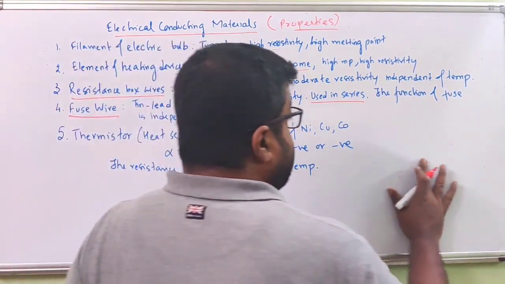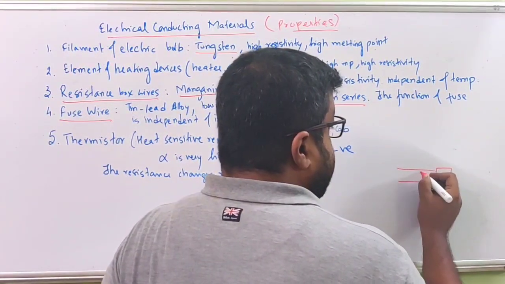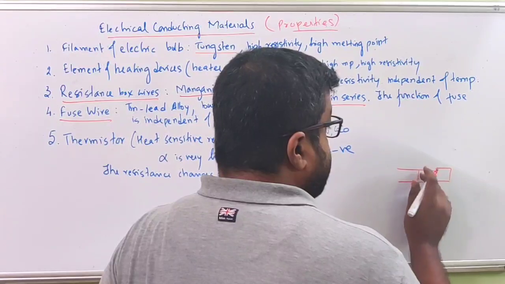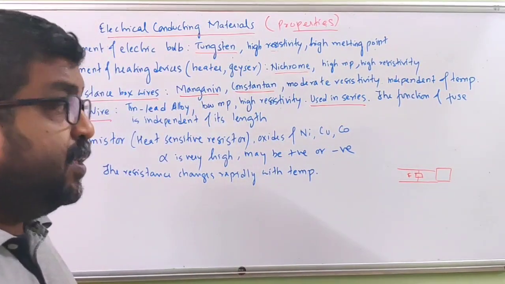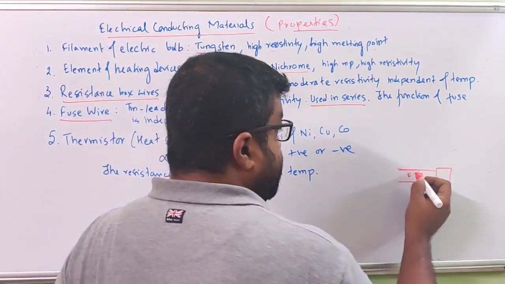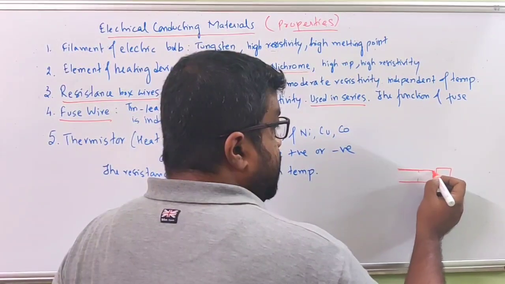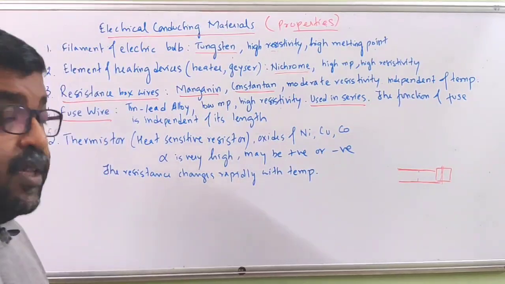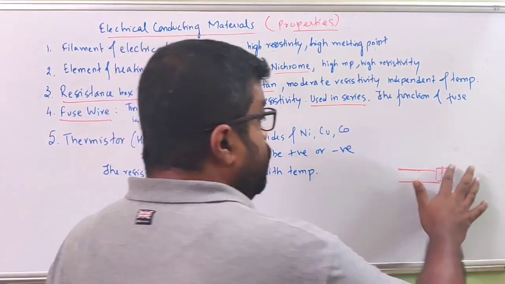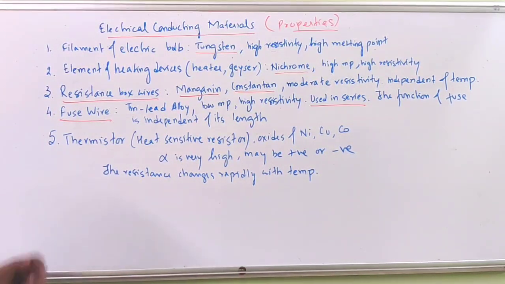But if it is connected in parallel, what will happen? Suppose this is the device and this is the fuse wire. Now if high electric current comes and this melts, this other path is still available to damage the device. So it is for this reason that the fuse wire is always connected in series in the household circuit.